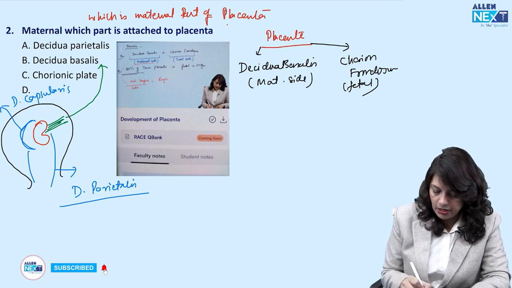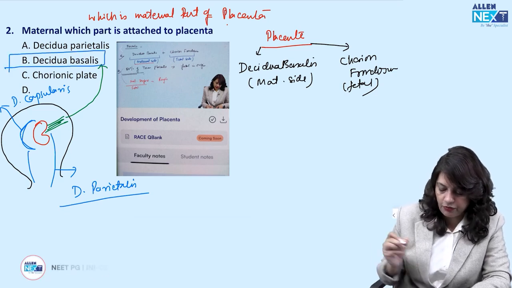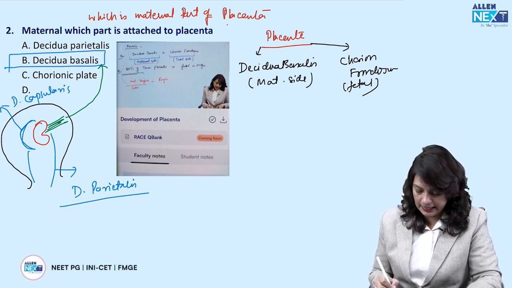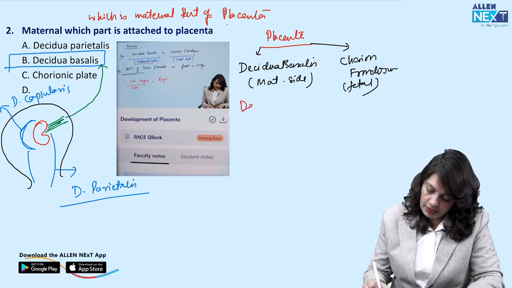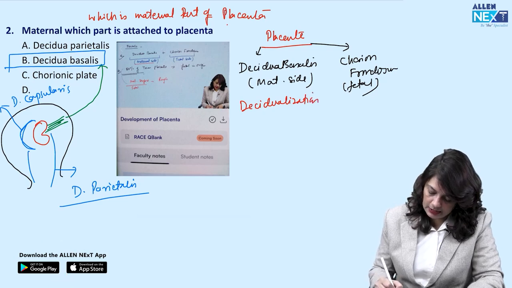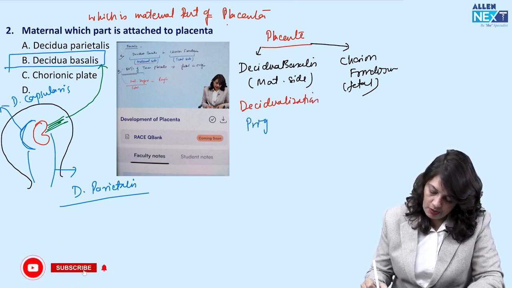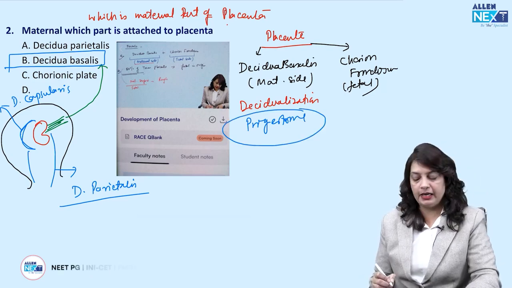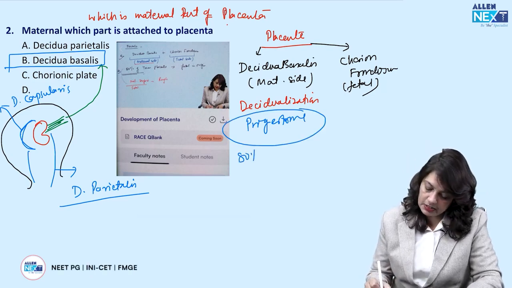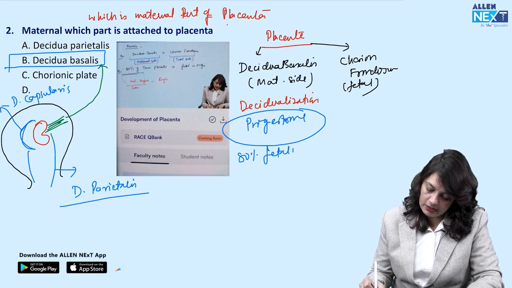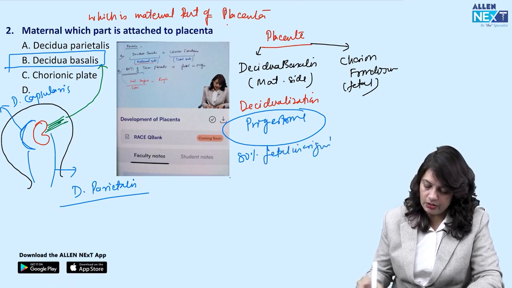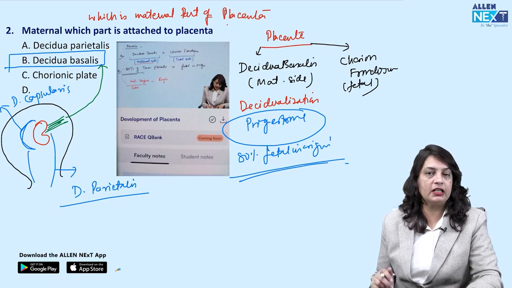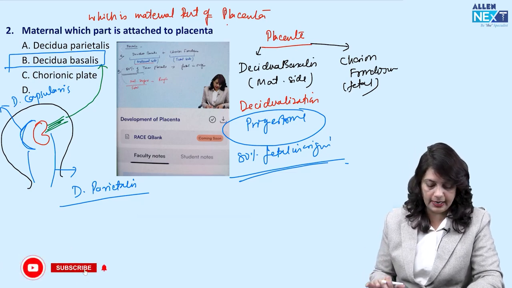So decidua basalis is the one which forms the maternal side of the placenta. Which is the hormone responsible for decidualization? The answer is progesterone. Progesterone is the hormone that is responsible for decidualization. 80% of the placenta is fetal in origin. Next.